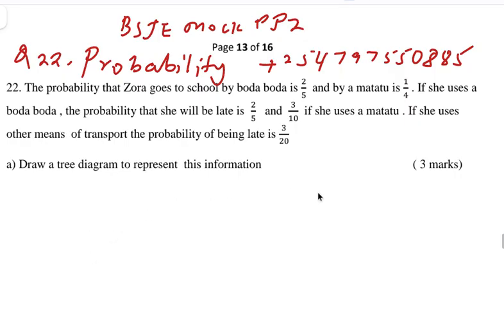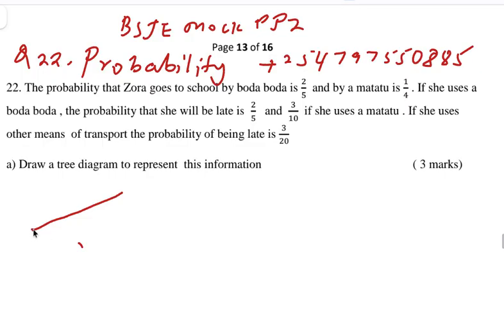Mpaka hapa tumeelewana. So umeulizwa draw a tree diagram. Draw a tree diagram to represent this information, in which swali lenyewe ni 3 marks. But ingekuwa mimi ingekuwa 2 marks, but I don't understand the concept kwa nini watu wapewa 3 marks from just drawing a tree diagram. But since umepewa 3 marks ni rahisi kuzipata. So when you are drawing a tree diagram, usichore tree yenyewe, but the tree diagram is drawn like this.